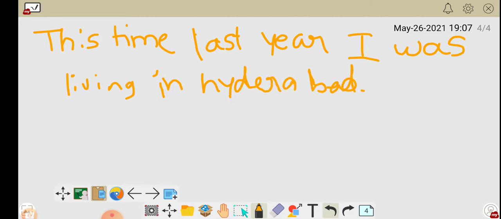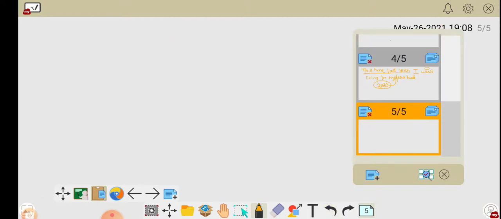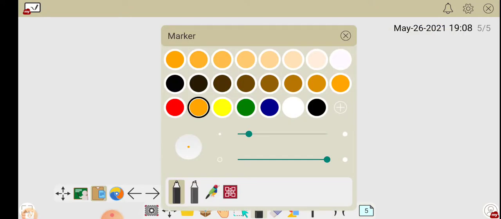It means, now it is 2021, right? This time last year means last year, in 2020. So in 2020 I was in Hyderabad. Got it?